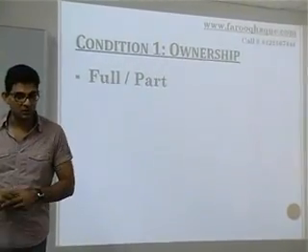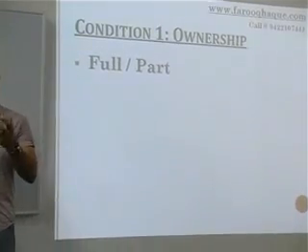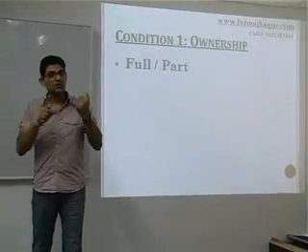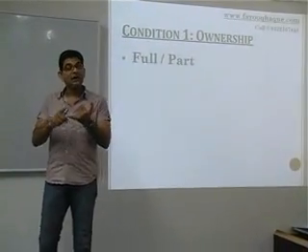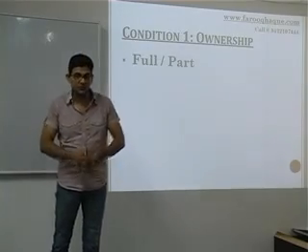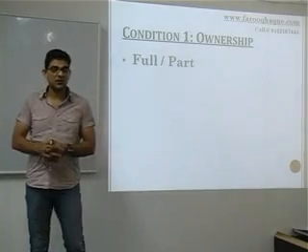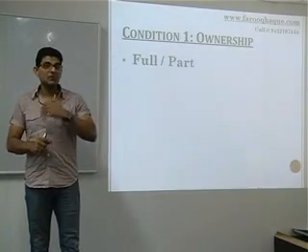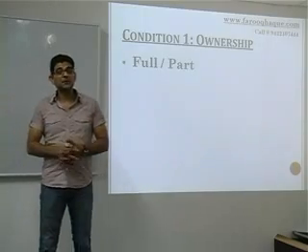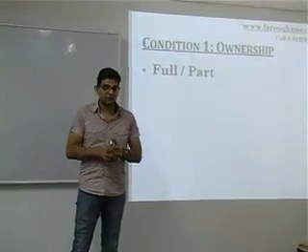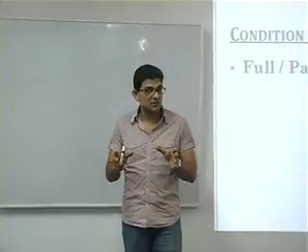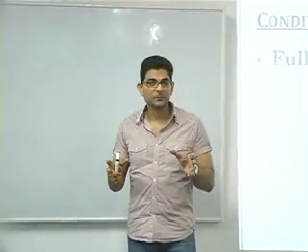Now what do you mean by ownership? Ownership basically means a bundle of rights, which includes the right to title, the right of enjoyment, that is the right to use your property as per your wish, the way you like to use it. Right of alienation means to sell or dispose of your property. Right to exclude others from the enjoyment of the property, etc. Now a person who has all these rights is called an owner.